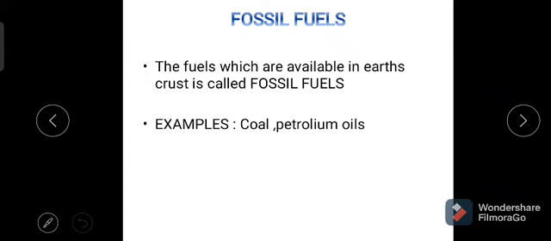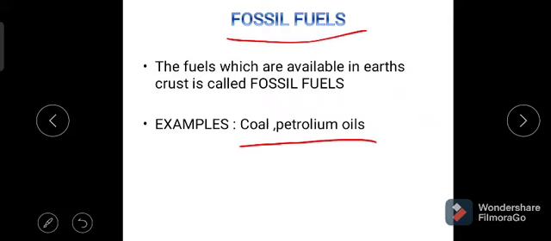In examinations, they also ask the definition of the fuel and combustion. Sometimes they may ask you to define fossil fuels. The fuels which are available in the earth's crust are called fossil fuels. Examples for the fossil fuels: coal, petroleum, etc. These are available in the earth's crust, so these are called fossil fuels.